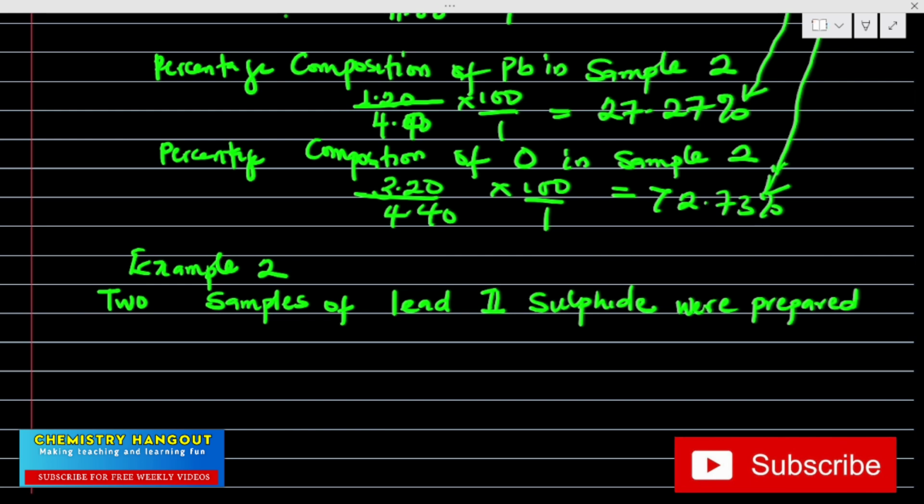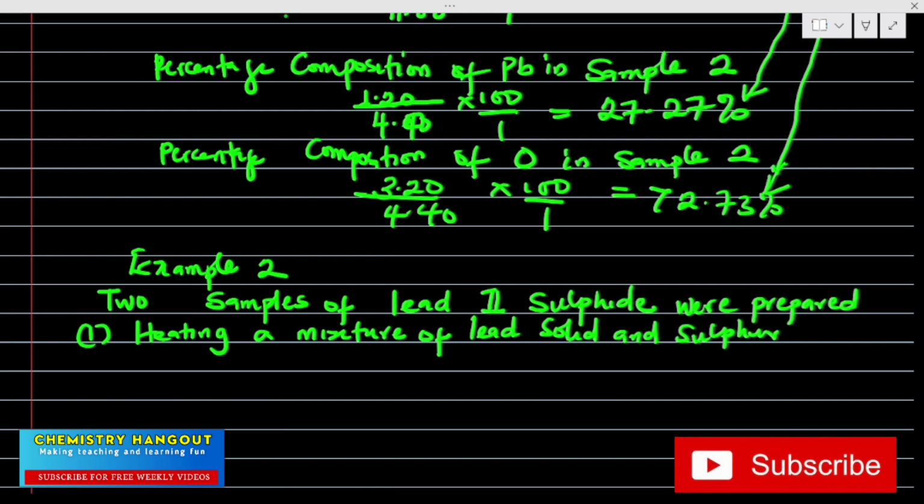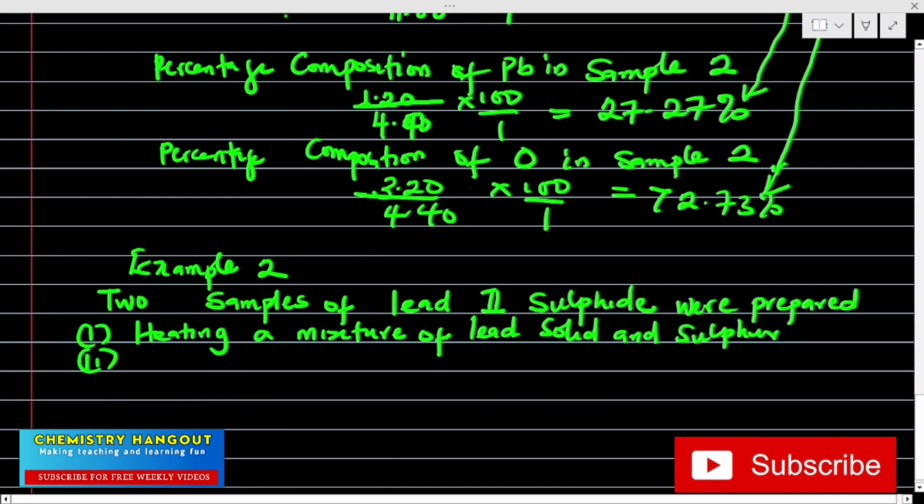The first, they gave us the method: heating a mixture of lead solid and sulfur. They didn't actually give the equation, but I will try and give the equation, and it will just help your chemistry knowledge.